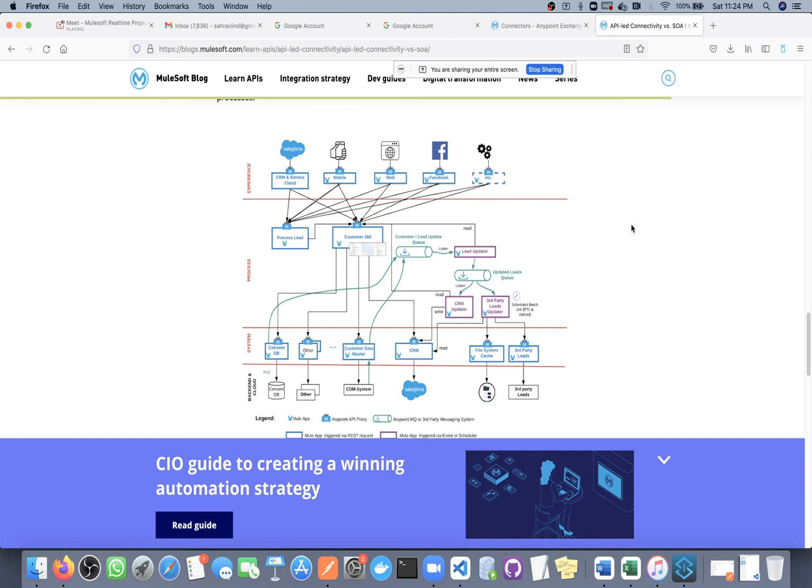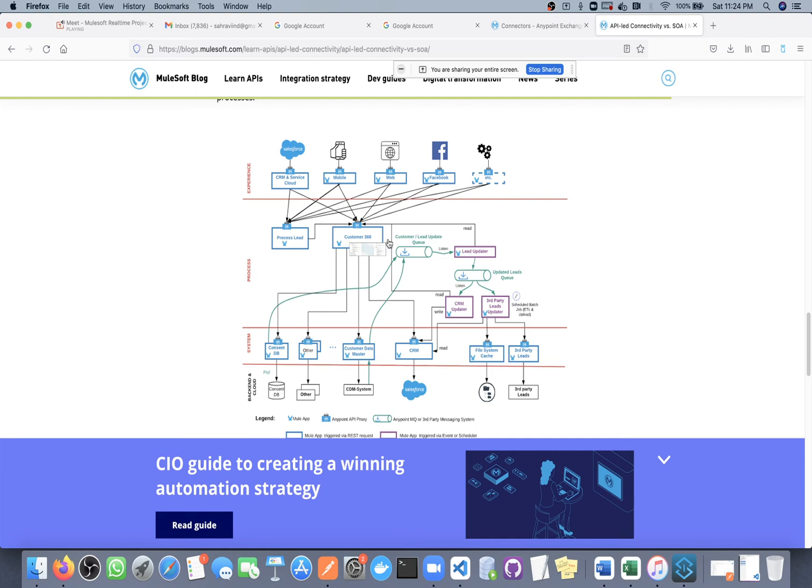Here you can see we have three layers: the experience layer, then the process layer, and then the system layer. All the system layer APIs are responsible for connecting with external systems. In the process layer, we apply all the business logic.